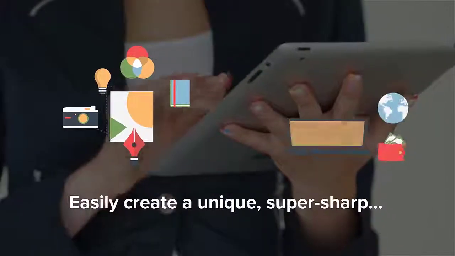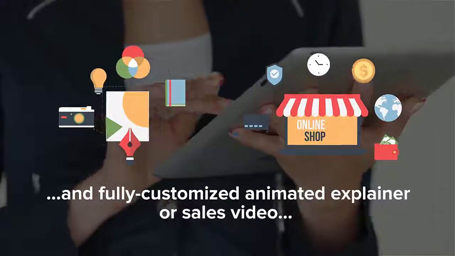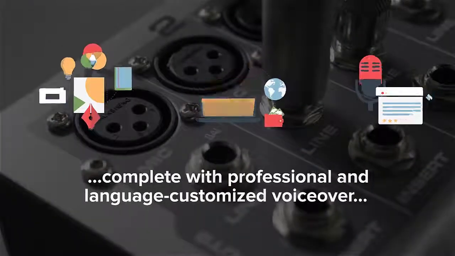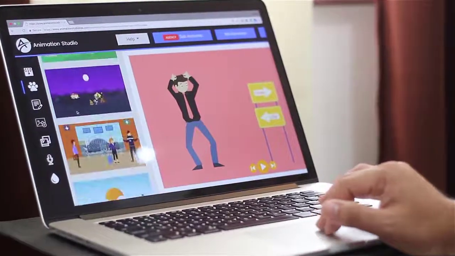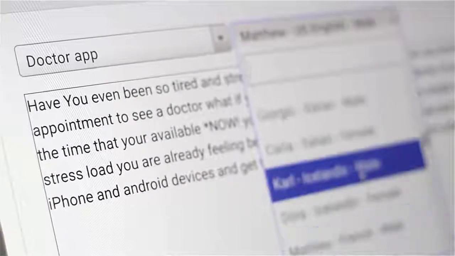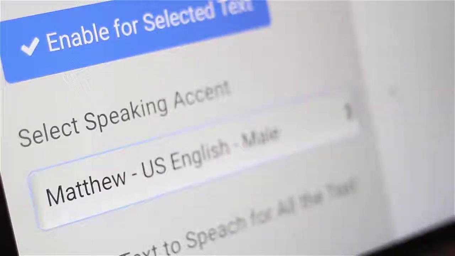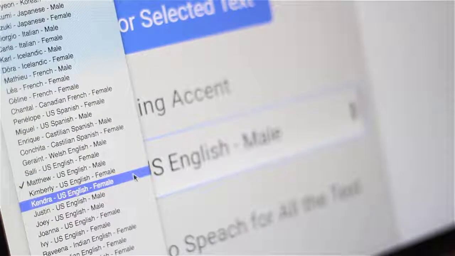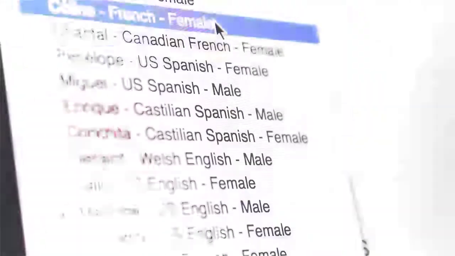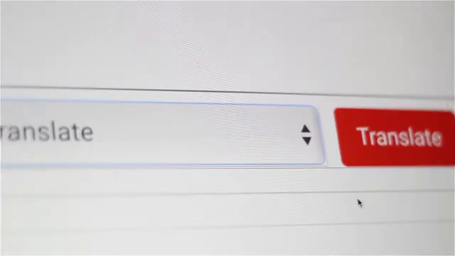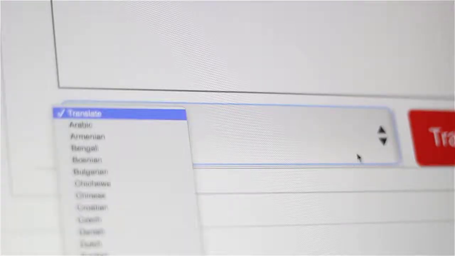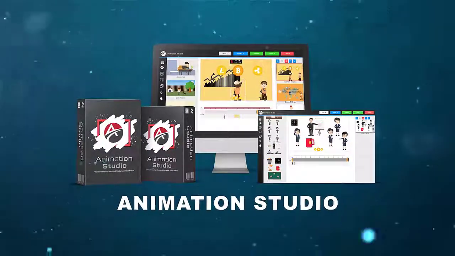So if you're frustrated in trying to build professional studio quality animated videos, then you're in the right place, because now you can create fully customized animated explainer videos, sales videos, and all kinds of videos with full language customization, meaning you can translate the existing copywriting, the scripts that we include, in any language, and then have that played over in any language or accent of your choice, whether it's male or even female for that matter, using our award-winning text-to-speech technology that is lifelike. So let's jump into the Animation Studio app itself and get a detailed overview of the awesome features included.